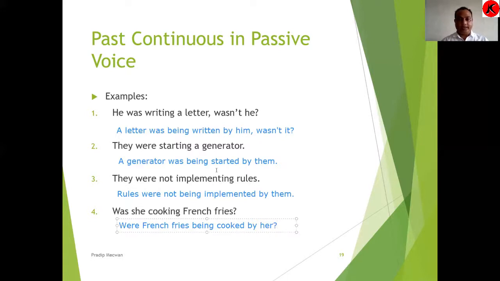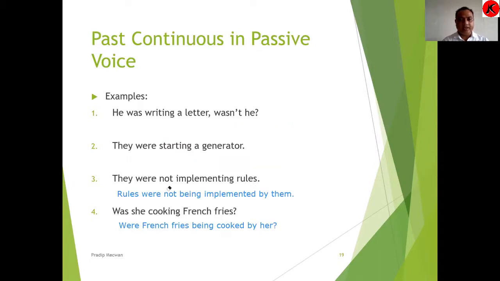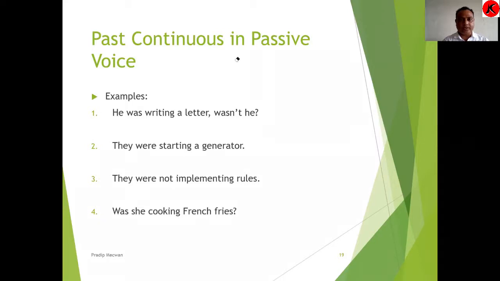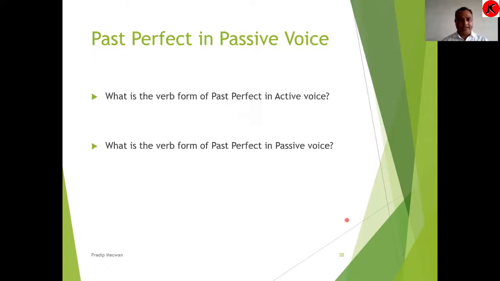So hope this formation of past continuous is also understood by you. You have almost four different sentences: a letter was being written by him, wasn't it? A generator was being started by them. Rules were not being implemented by them, and were French fries being cooked by her. So almost after solving these four sentences, now I know that your past continuous is also perfect in passive voice.